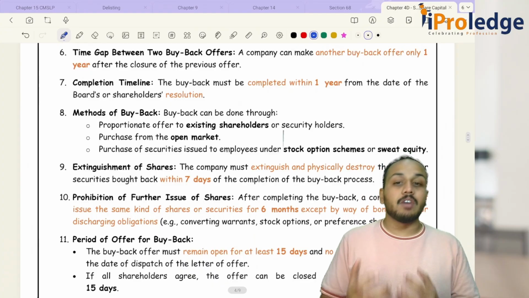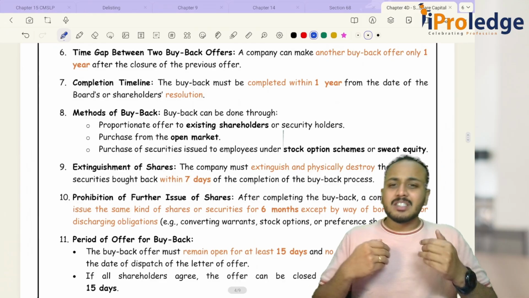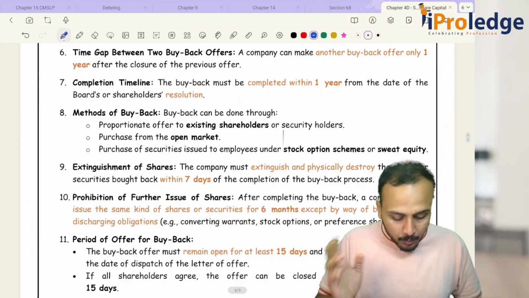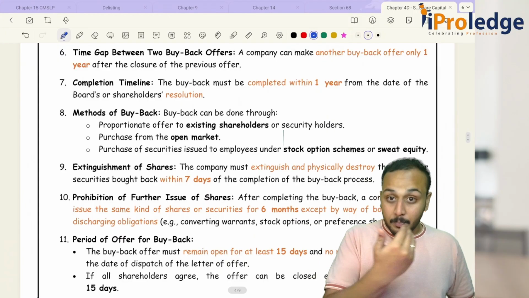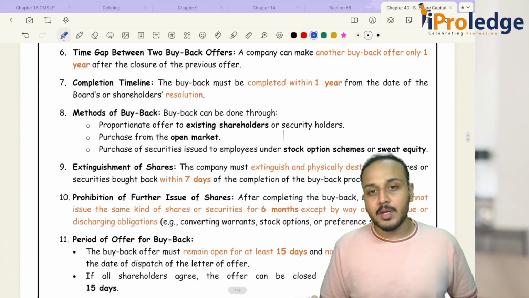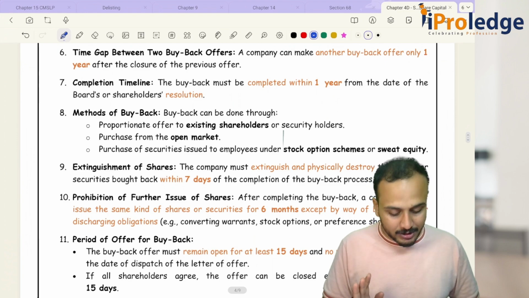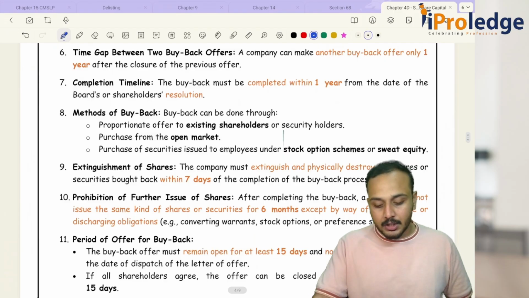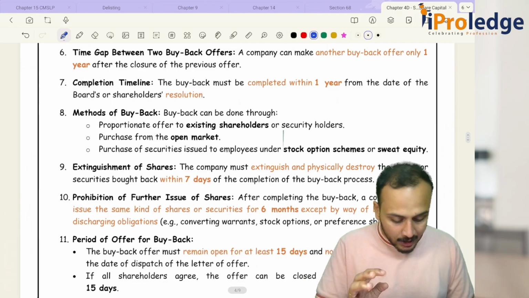Okay, someone like you and me, how we sit in on the stock exchange and we are purchasing, someone else is also doing the same thing. He's buying back the shares from the open market. But as of now, with the recent CMSL regulations, the buyback regulations, the amendments that have been made, open market buyback is not possible. Okay, purchase of securities issued to employees under stock option scheme or sweat equity. These are the 3 ways you can complete your buyback.